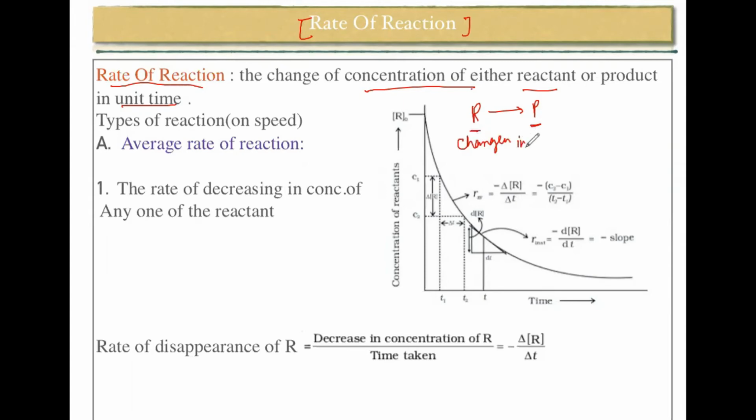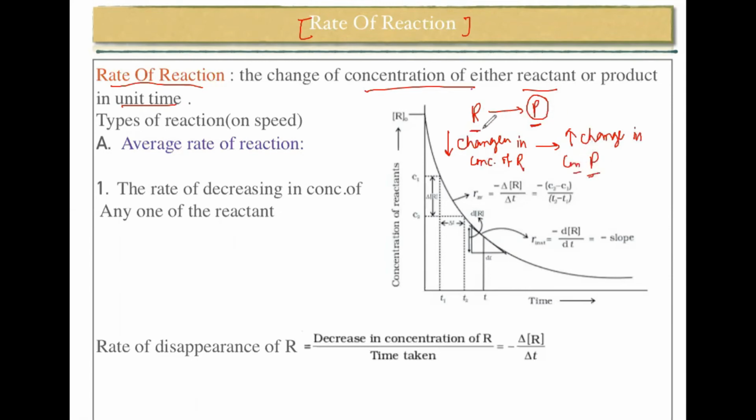We are seeing the change in concentration of reactant, and that change is a decreasing change, because the amount of reactant is going to reduce and the amount of product is going to increase. So this is an increasing change in product.